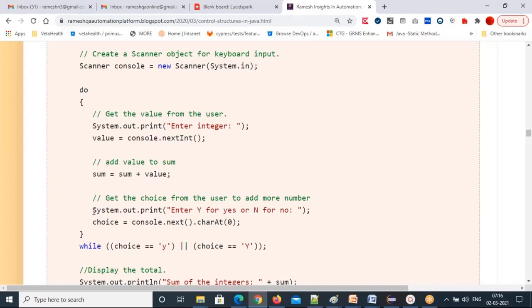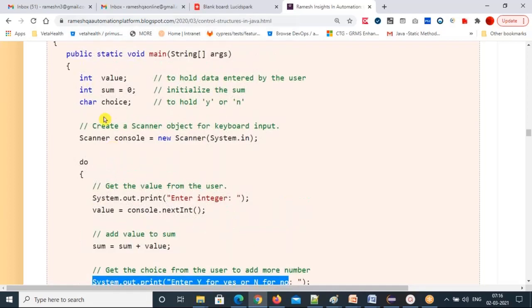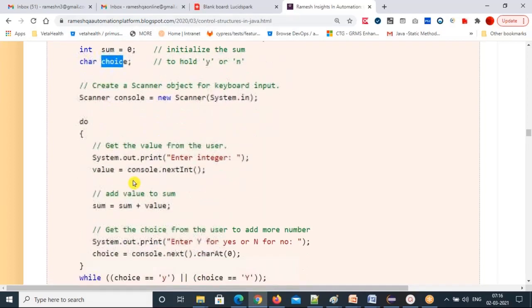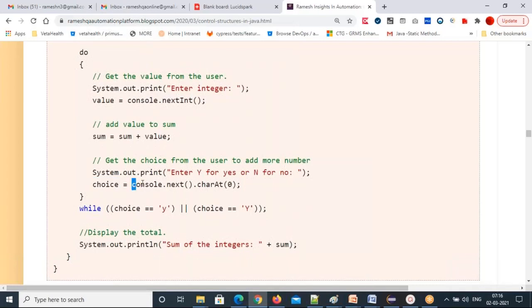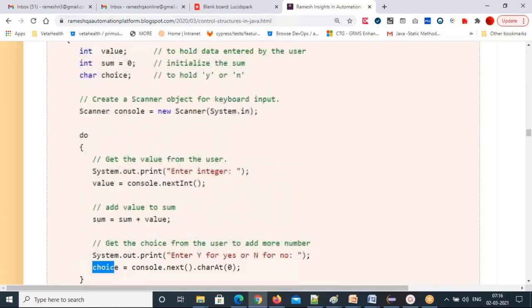This value I'm adding to the previous sum value. Then print: enter y for yes, n for no. You enter yes or no. Then for choice, this character value we need to get. choice equal to console.next().charAt(0). The next method will give us the string, and the charAt method will fetch the character. It returns the char data type. That's why the variable data type is char. The choice data type is a char here.